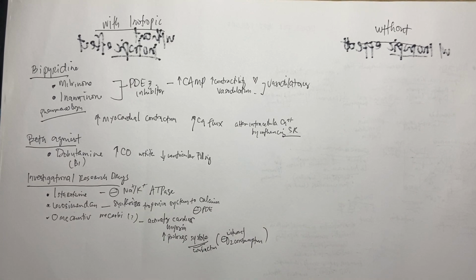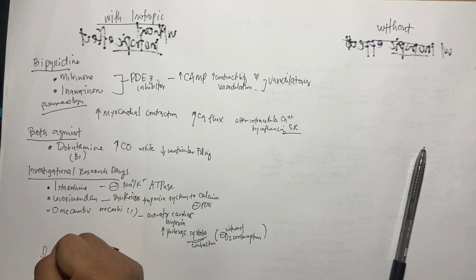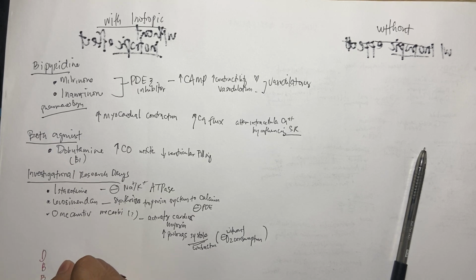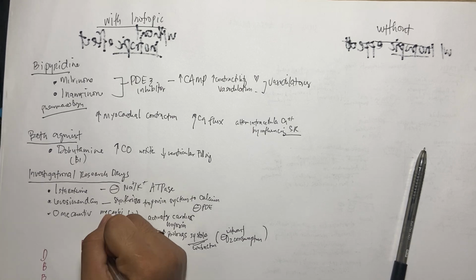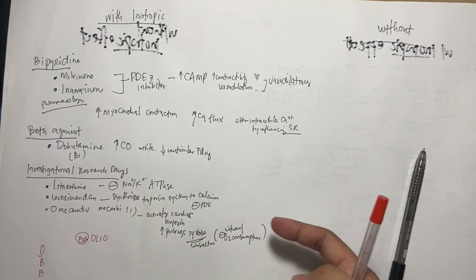And then that's it. For the inotropic drugs class, we have the digoxin, the piperidine, the beta agonist, and the Leo. DBB Leo. Pwede na po og BBB, si BB Leo. So, this is like a clue class.